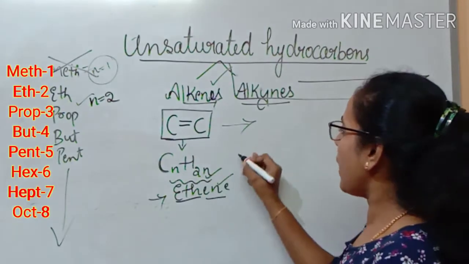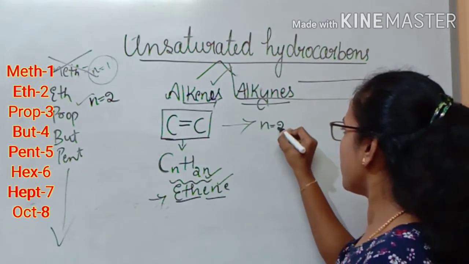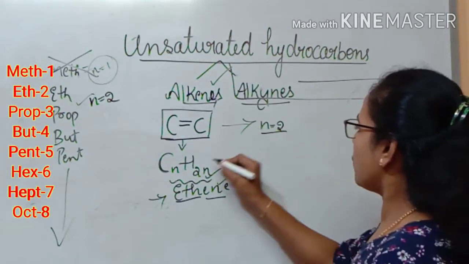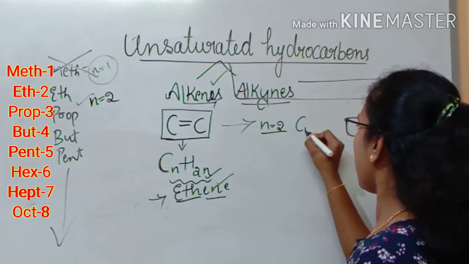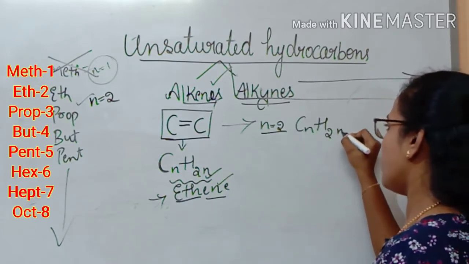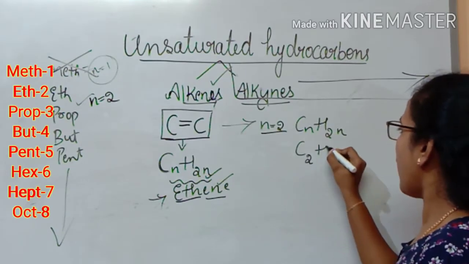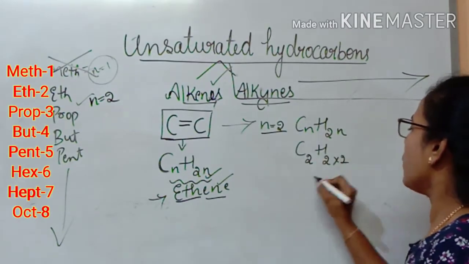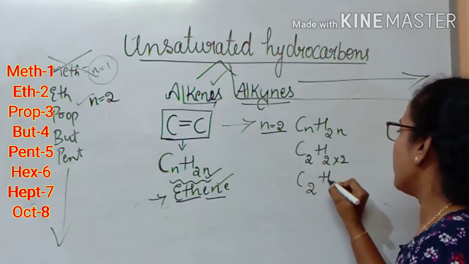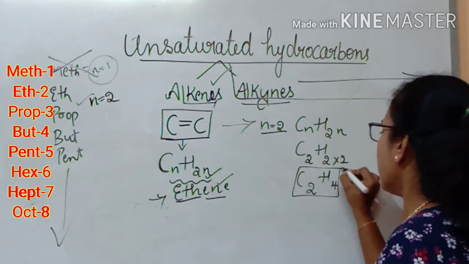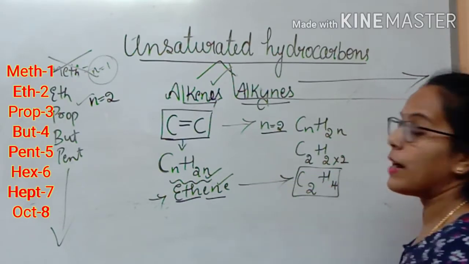Let us substitute n equals 2, the first member of alkene. It becomes C2H(2 into 2), and we get C2H4. So this is the molecular formula for ethene.